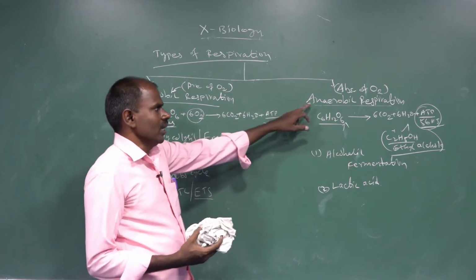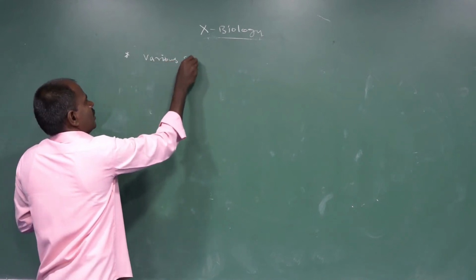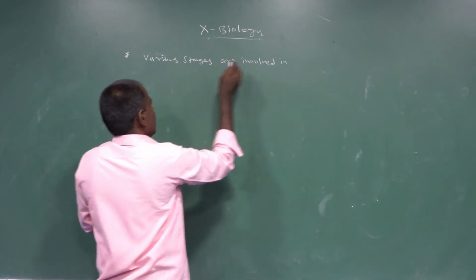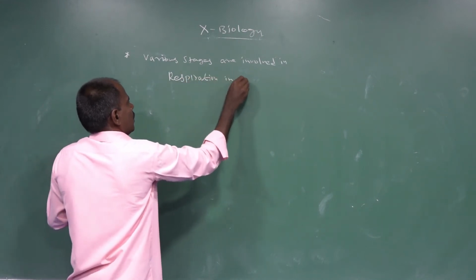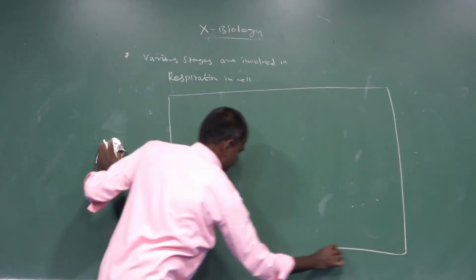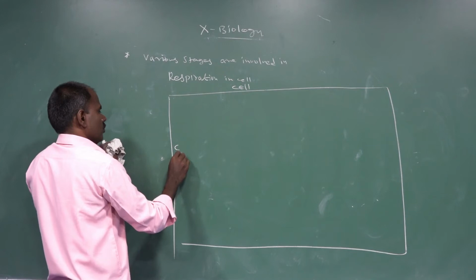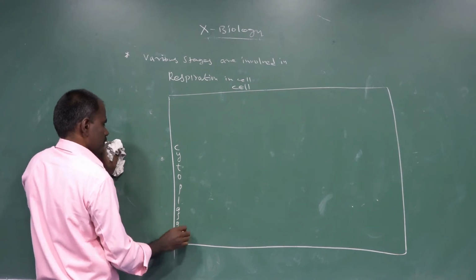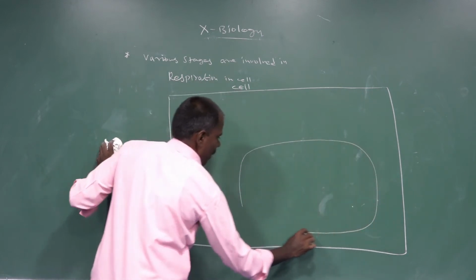There are 2 types of anaerobic respiration. Various stages are involved in respiration in the cell. There are 4 stages. The first one occurs in the cell, which contains cytoplasm. The cytoplasm, and then the mitochondrial regions, the outer membrane.